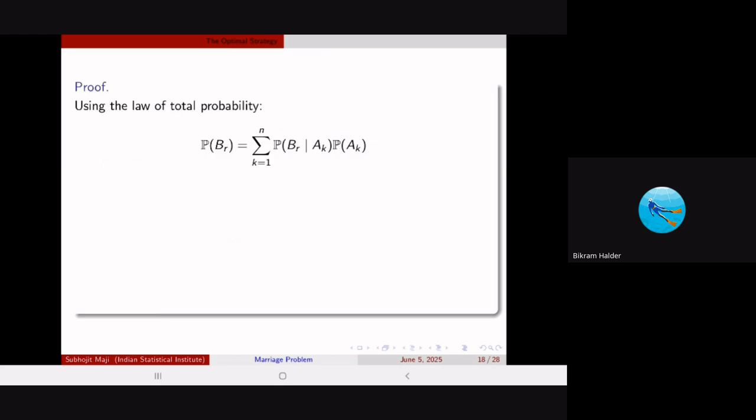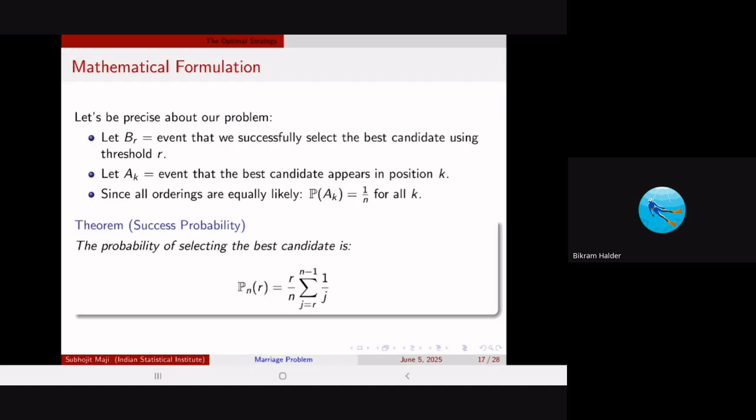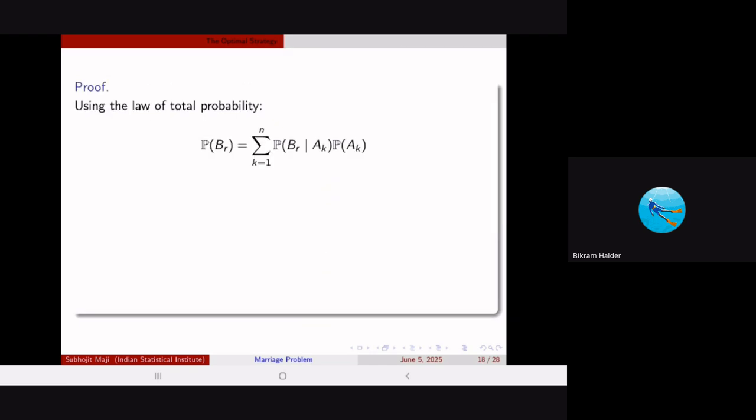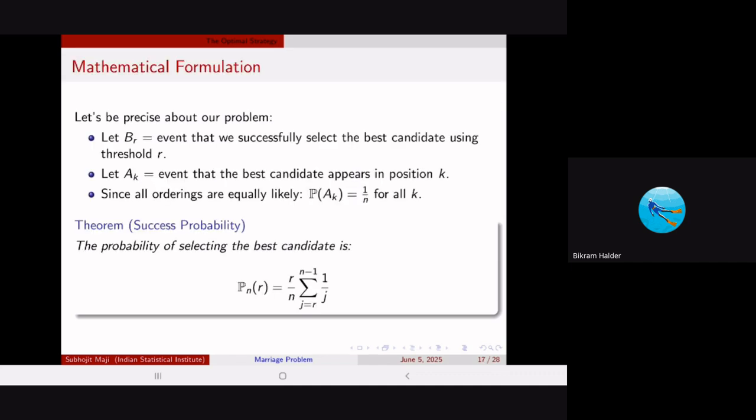So the proof goes like this. Using the law of total probability, the probability of BR, that is, you have selected the best candidate using the threshold of R, is basically the summation of k equal to 1 to n, where you divide the whole range into different partitions, that is AK. We could do this because the best candidate must appear at some position, right?